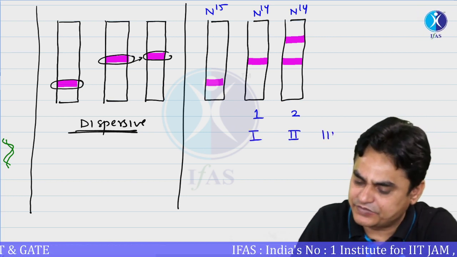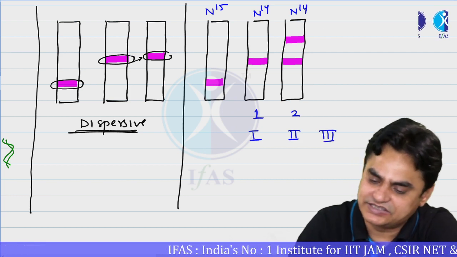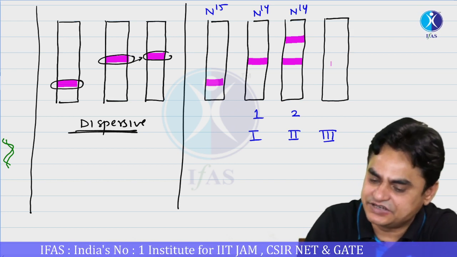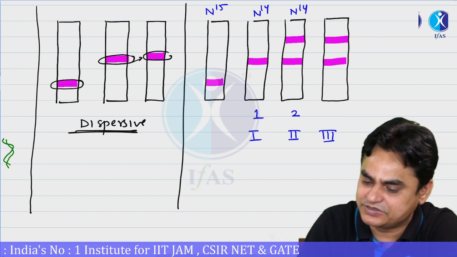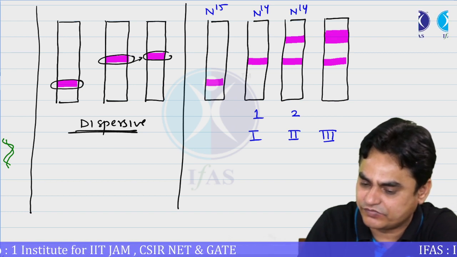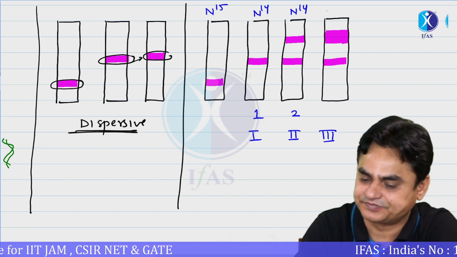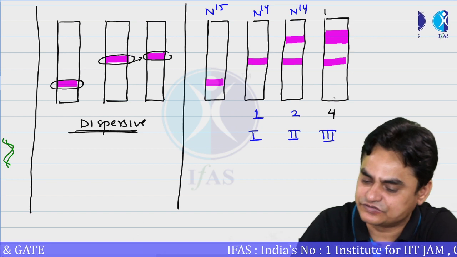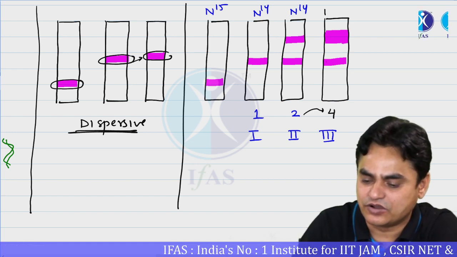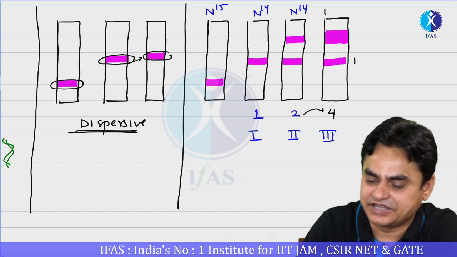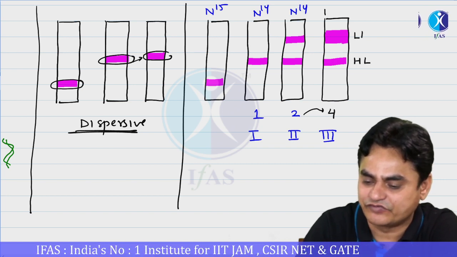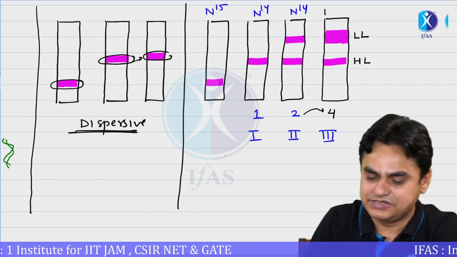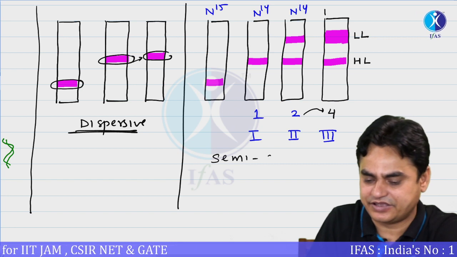And if you keep this even for a third generation, now what you'll find is that the DNA of intermediate density will remain the same. The majority of the DNA which would be synthesized will be of lower density. So this would be after the third generation, when there were 2 DNA strands, from 2 now there are 4 DNA strands. So you can say that this is representing heavy light strands, and the rest of them are referred to as light strands. Okay, is it clear? This is semi-conservative.